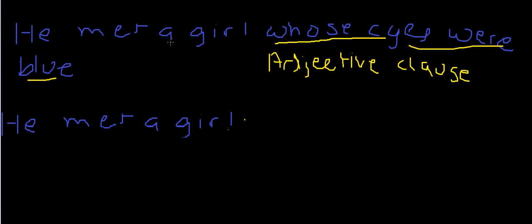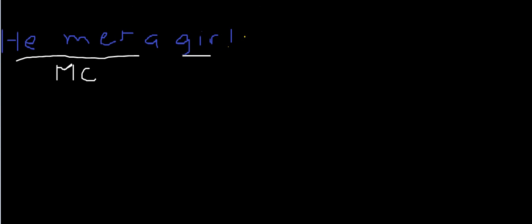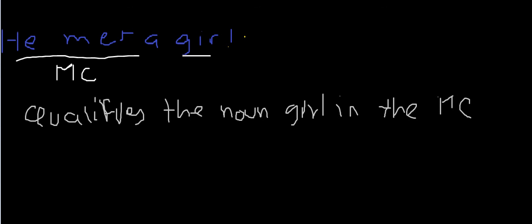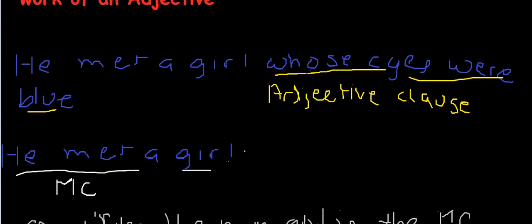We have he met a girl as the main clause, and then we have whose eyes were blue as the subordinate clause, and this subordinate adjective clause qualifies the noun girl in the main clause.